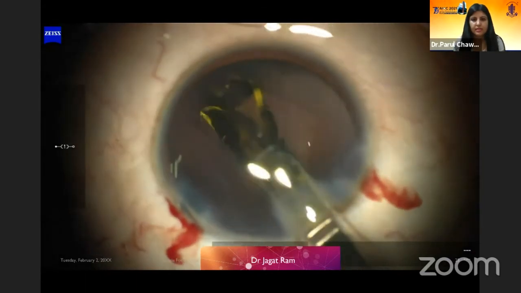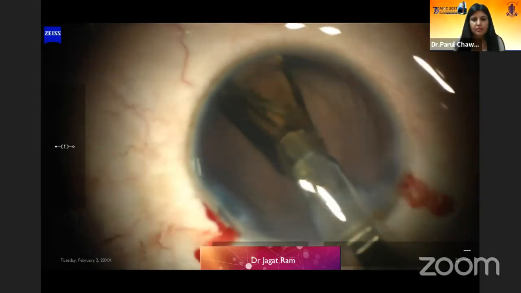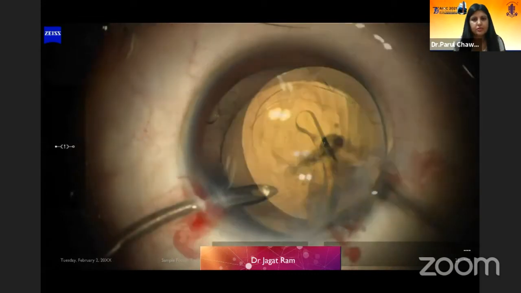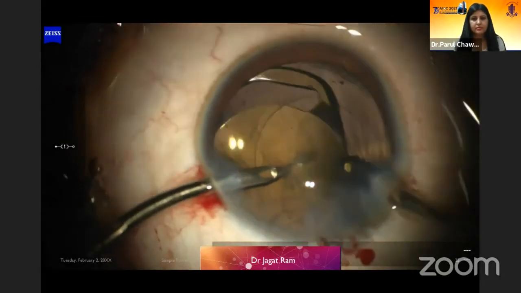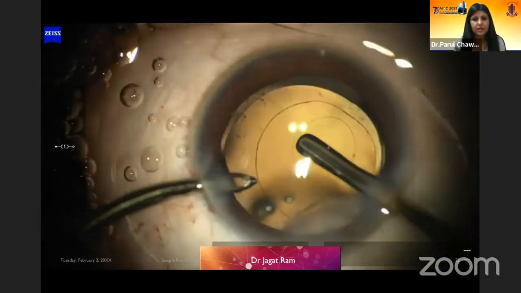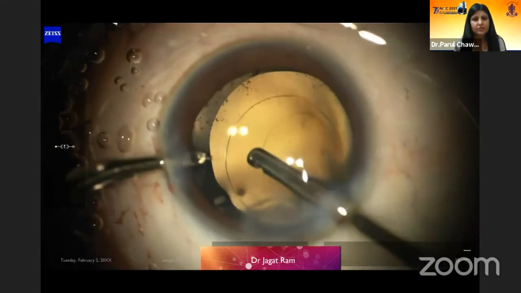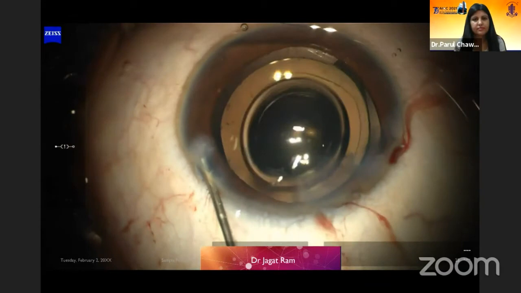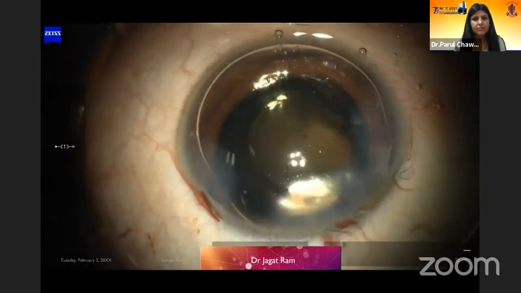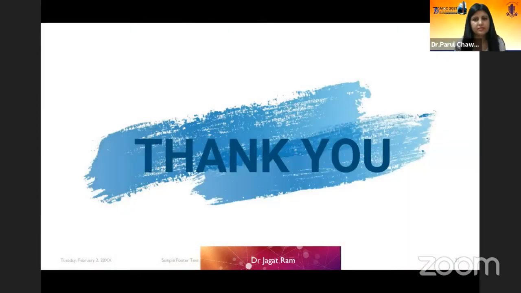and then a single piece acrylic foldable hydrophobic IOL was inserted in the bag and dialed into position. The viscoelastic was aspirated from behind the IOL, and the IOL was centered perfectly. The wounds were hydrated and an air bubble was injected.